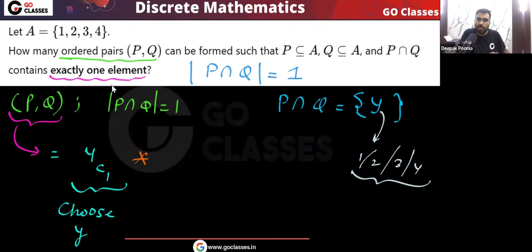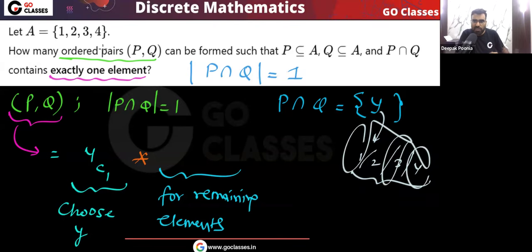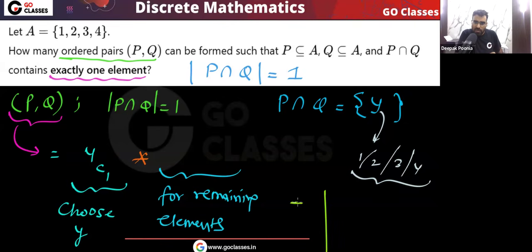For the remaining three elements, remember, it is not possible that they can belong to both P comma Q. Yes or no? For the remaining elements, what are the choices? Let me know. For example, assume that this 2 we are choosing as Y, means P comma Q have this element 2 common. Now what about the remaining elements 1, 3, 4? You can see for the remaining elements how many choices are there.